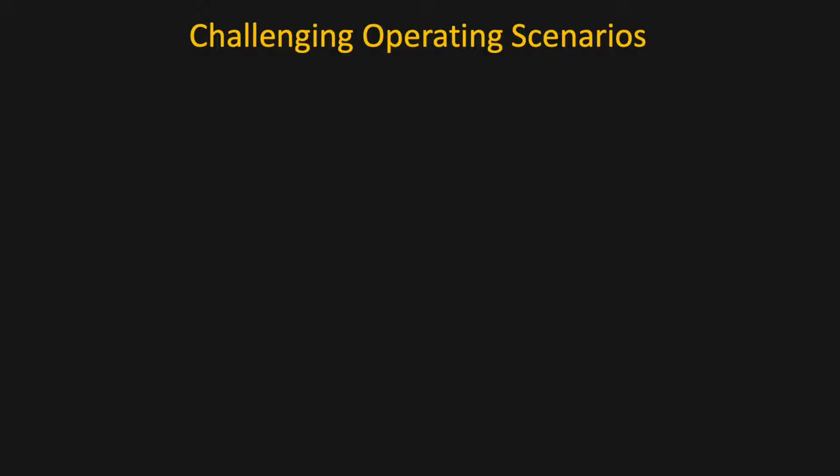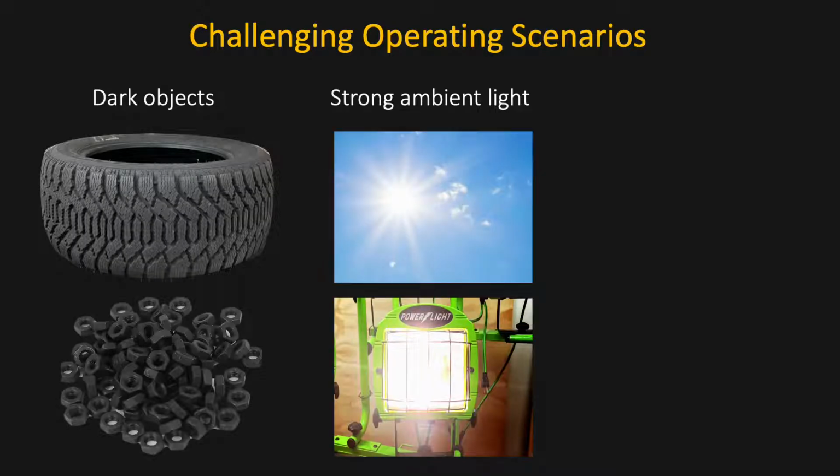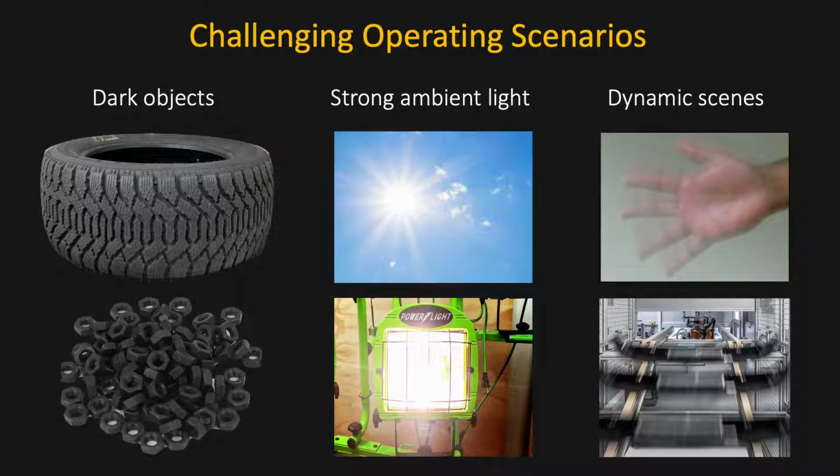Presented here are some challenging low SNR regimes that exacerbate the trade-offs in structured light. These include dark objects, strong ambient illumination, and highly dynamic scenes. In this work, we introduce a novel structured light system based on single-photon avalanche diodes or SPADs.